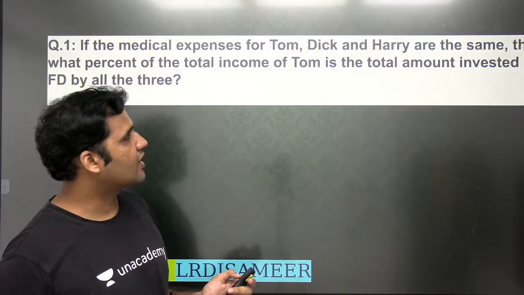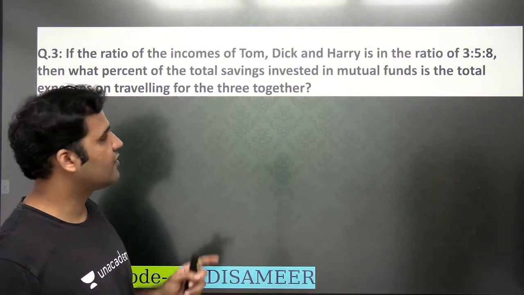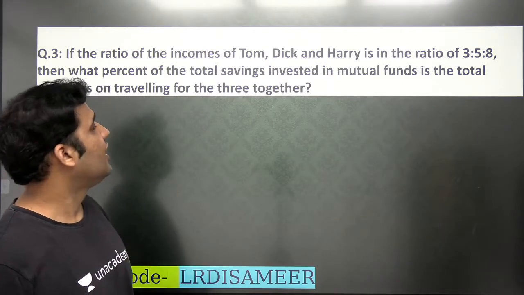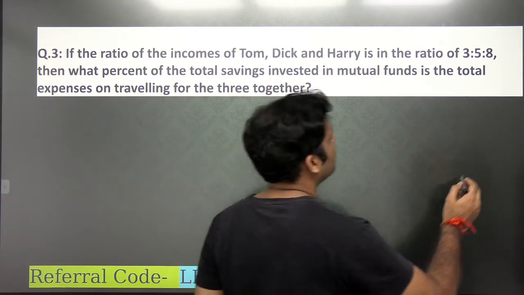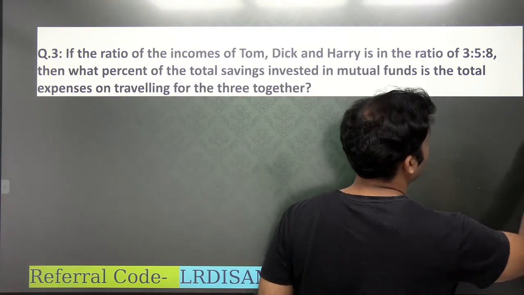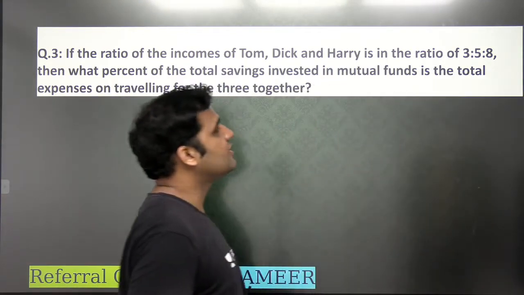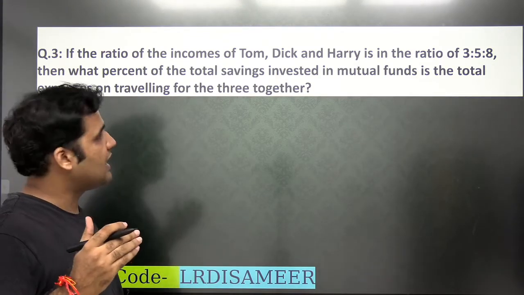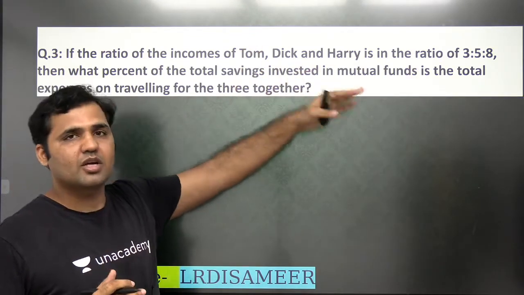Let's straight away go to question number 3 and question number 4. Look at this question, guys. What does this question say? If the ratio of income of Tom, Dick, and Harry is in the ratio of 3:5:8, that means in this question, the income ratio is already given.